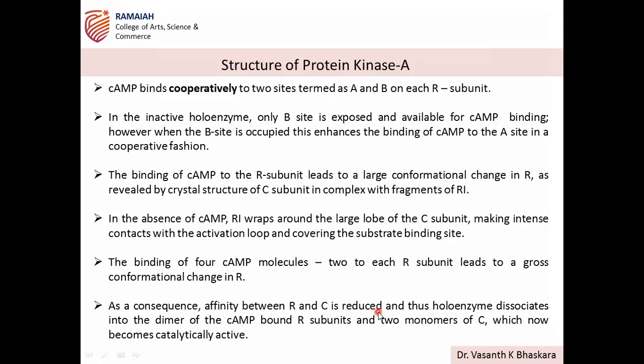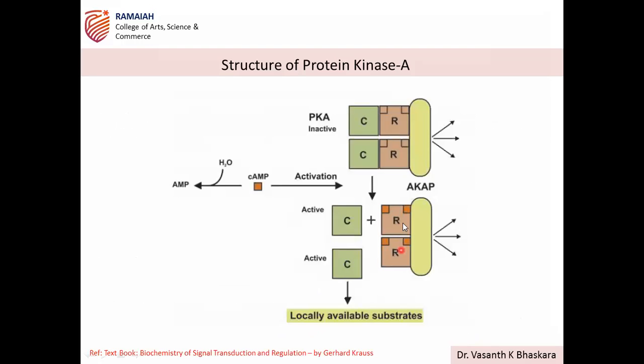So this R2C2 tetramer was held by that affinity, and that affinity will be lost with the change in conformation. So the holoenzyme then dissociates into a dimer of the cAMP-bound R subunits and 2 monomers of C. So C are getting dissociated, and it remains a dimer of 2R and the 2 C.